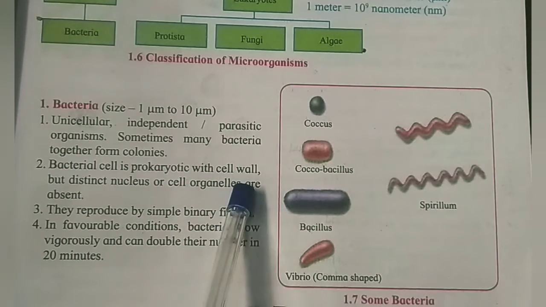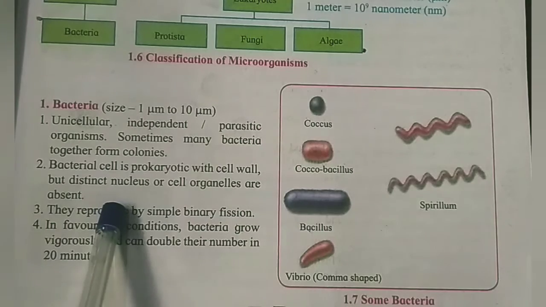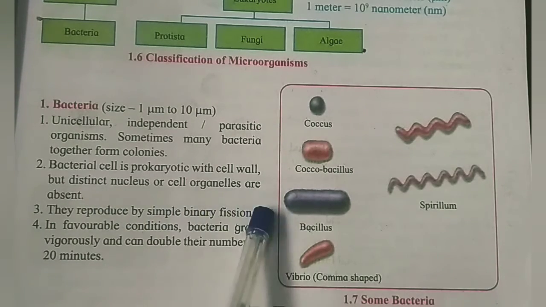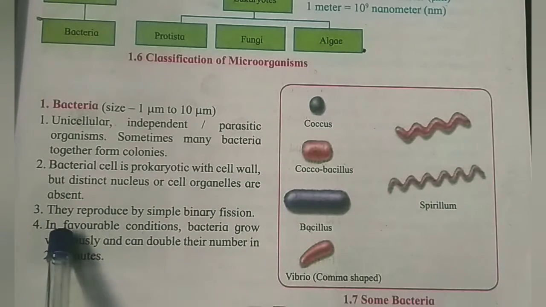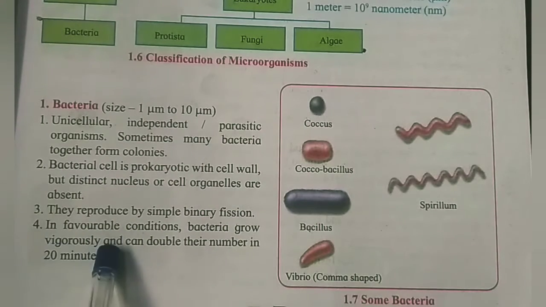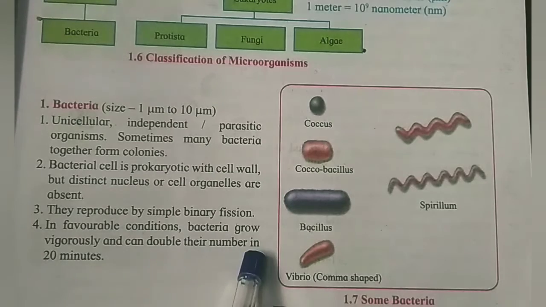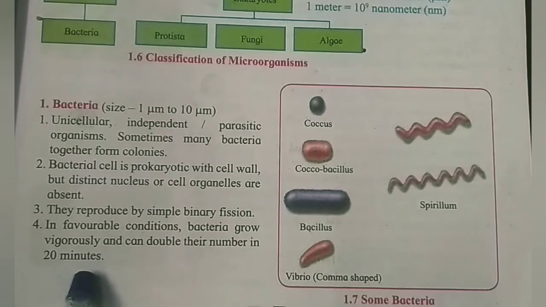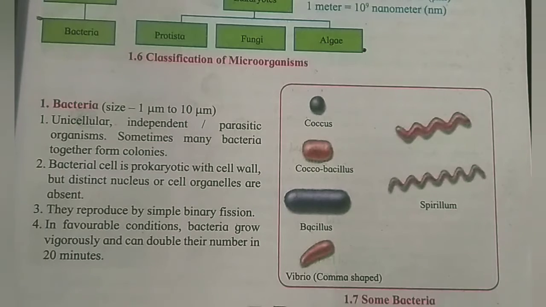Prokaryotic cell means with cell wall, but distinct nucleus or cell organelles are absent. They reproduce by simple binary fission. In favorable conditions, bacteria grow vigorously and can double their number in 20 minutes.